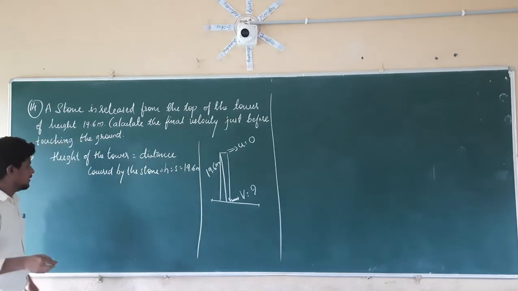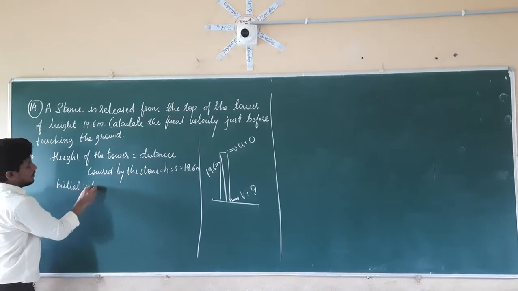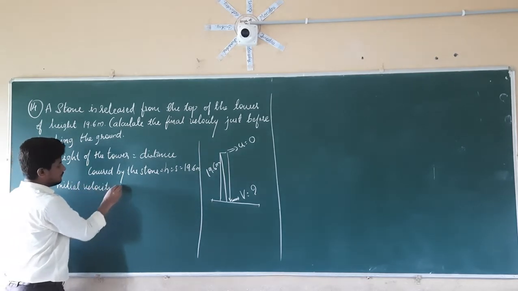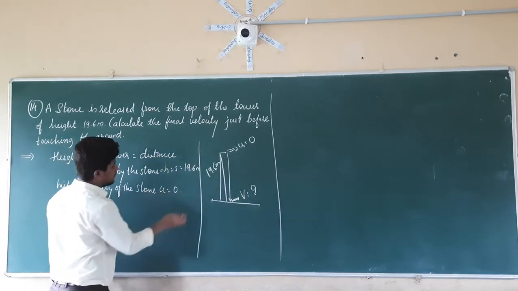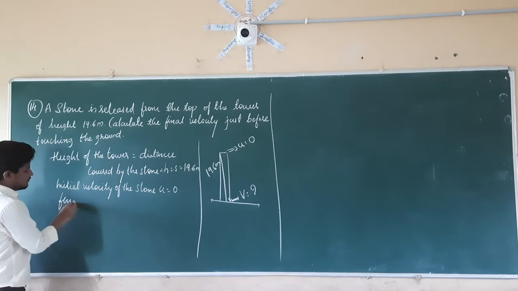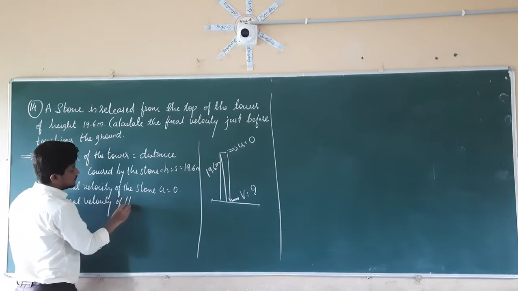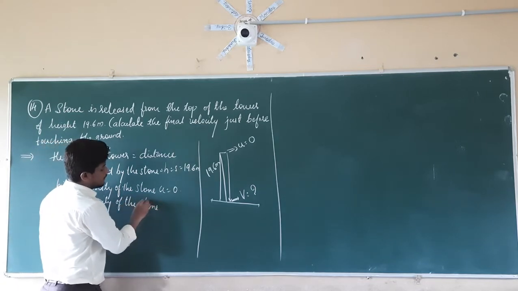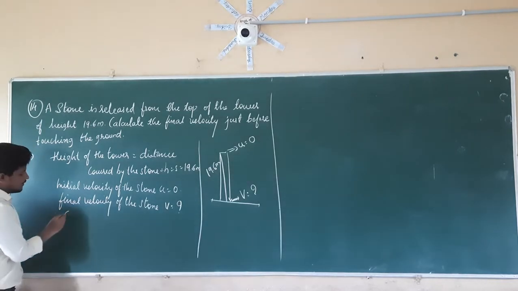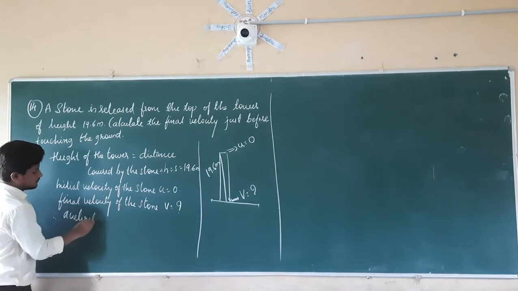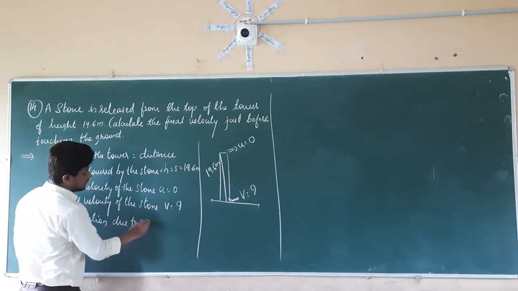And the initial velocity of the stone, u is equal to 0, and the final velocity of the stone, v, we have to calculate, therefore it's a question mark. And we know the acceleration due to gravity value.